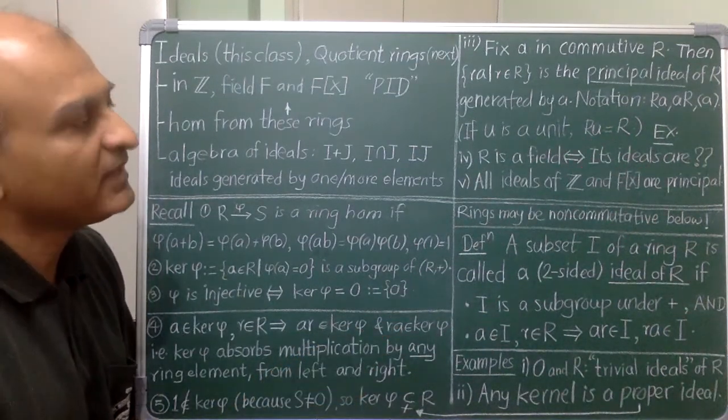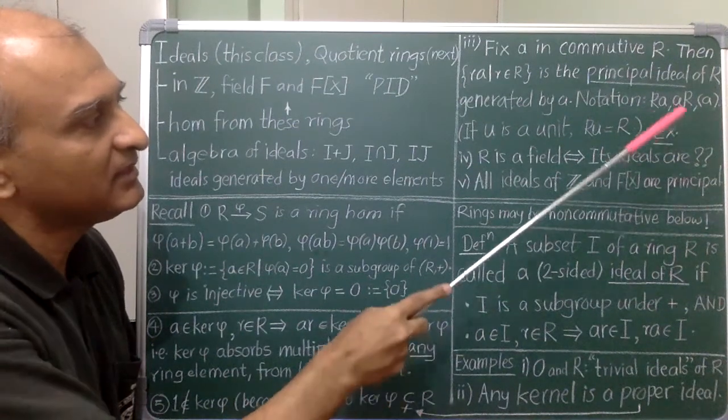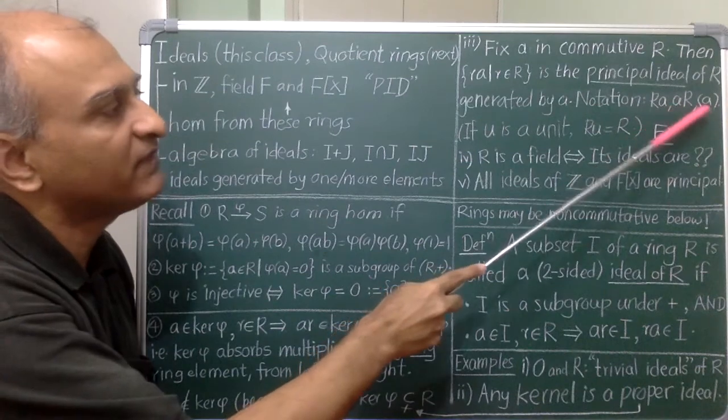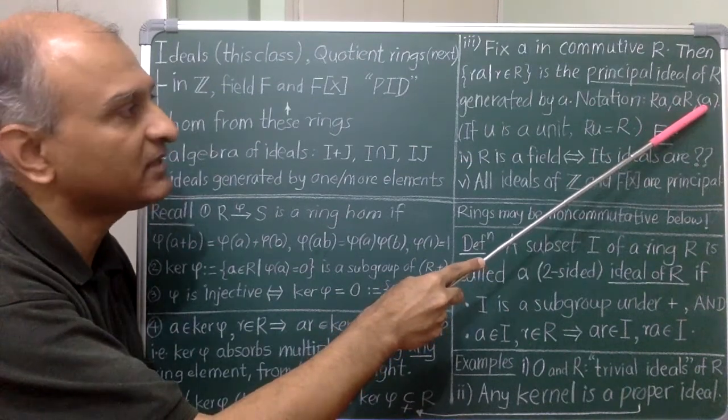Okay. So by the way, notation for the principal ideal generated by A is Ra or Ar, or A within parentheses if the underlying ring is understood.